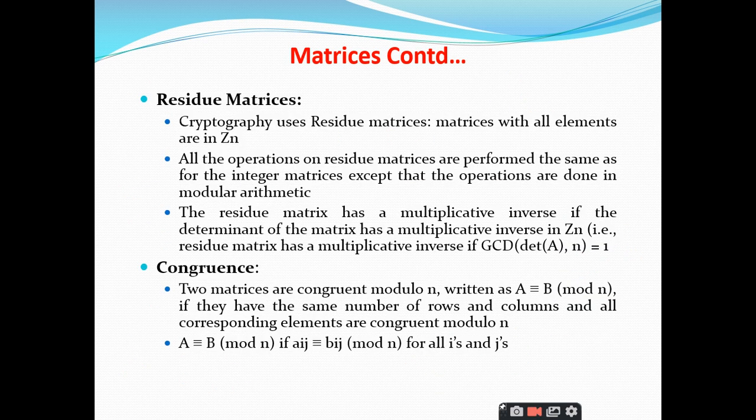Yes, sir. From this point, it is very important. We are concentrating on cryptography. What type of matrices do we need for implementing cryptography concepts? The type of matrices that you require for cryptography are the residue matrices. You know very well about matrices. What is the other name for residue? Remainders.